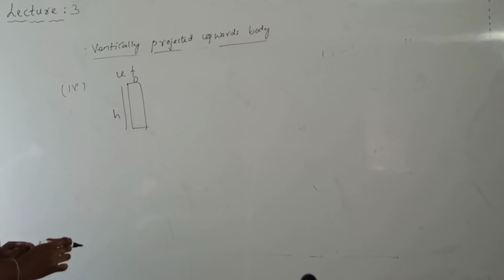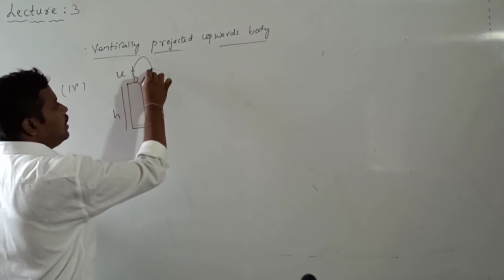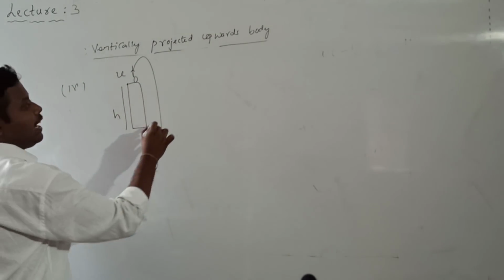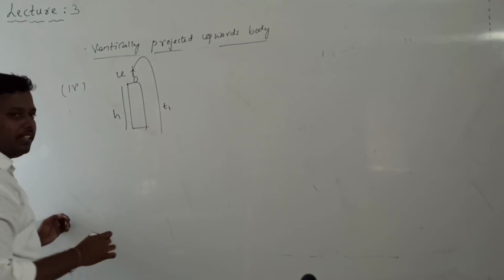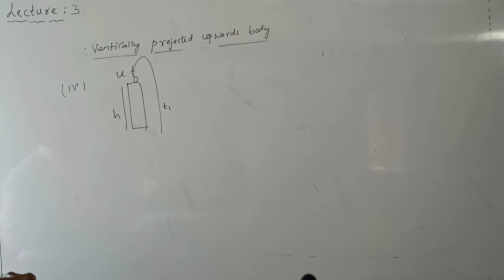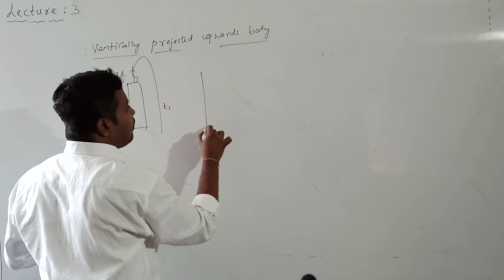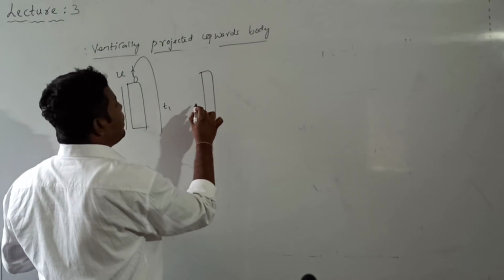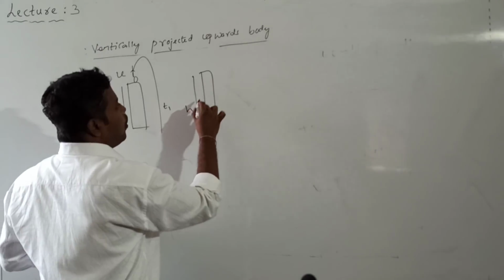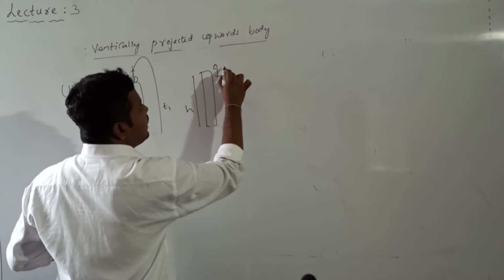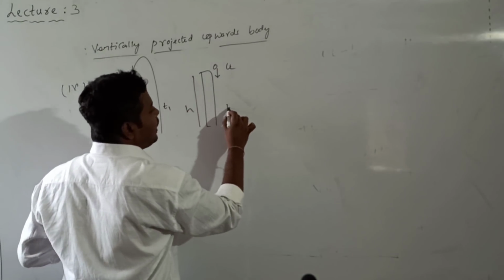It will go vertically upward, again it will fall. The time taken by the body to reach the ground is t. Second time, from the same tower, so same height h only, a body is dropped downwards with a velocity u. The time taken is equal to t.